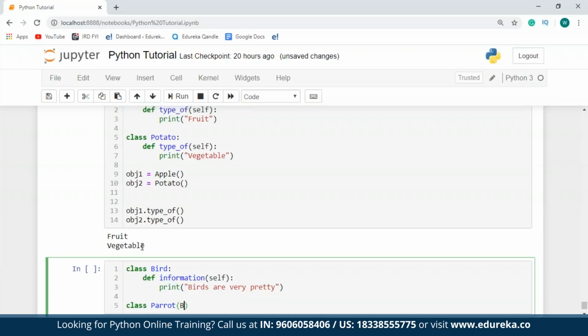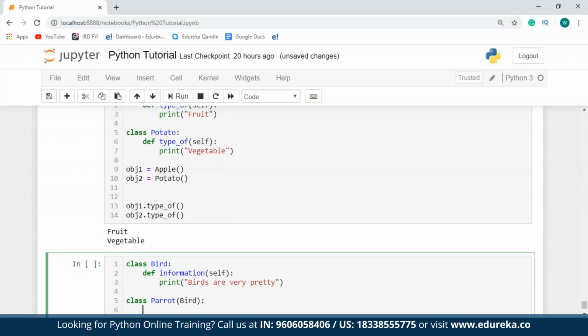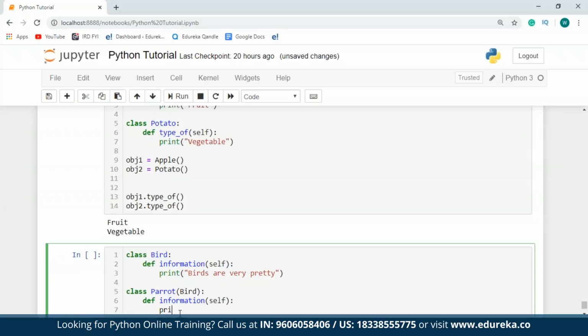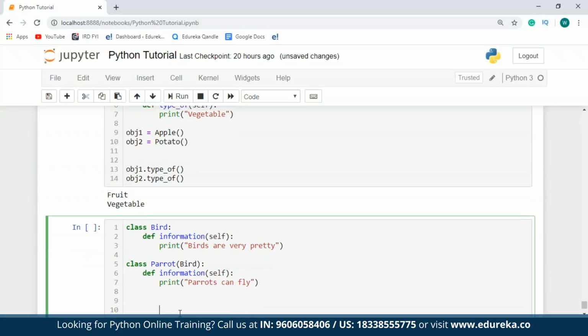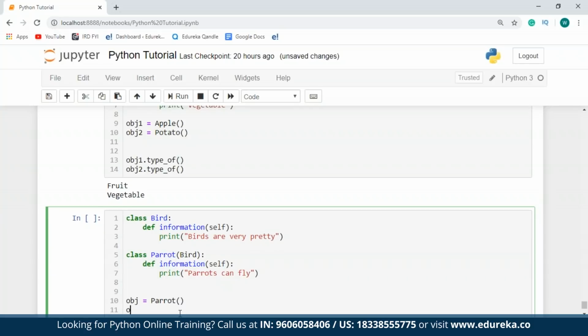I'll inherit the bird class over here, and I'll define a function, and I will redefine the function information. Here, I'll just print parrots can fly. So now I'll just create an object of the parrot class, and I'll say obj.information.